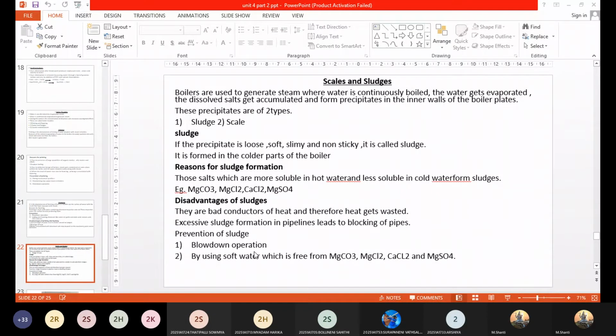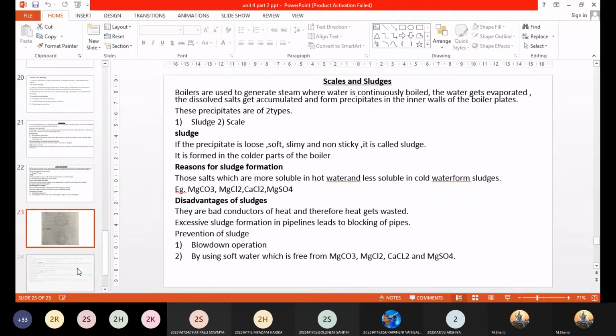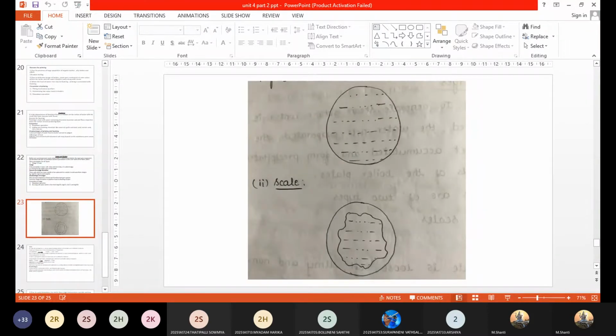Sometimes it will be asked, like in case you have a 2 marks question, what is blow down operation? You just have to draw the diagram and explain the blow down operation. So these are the two ways. Now next, yeah, till now it is fine, girls. So we'll move on to the next one.